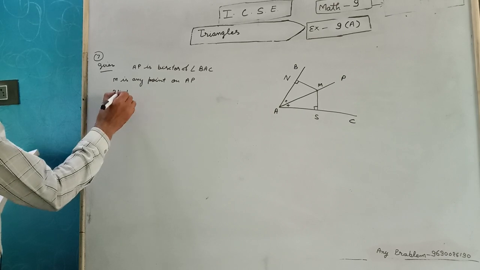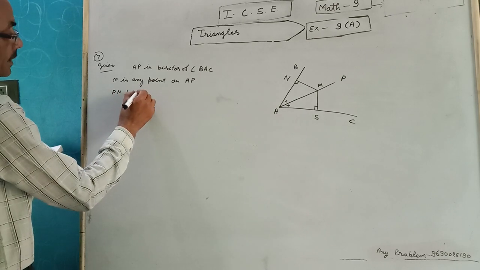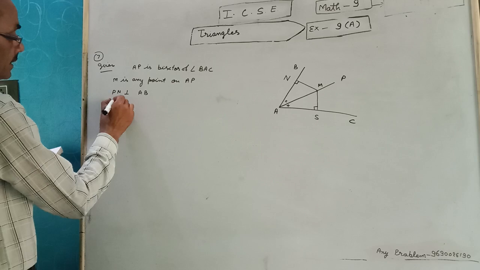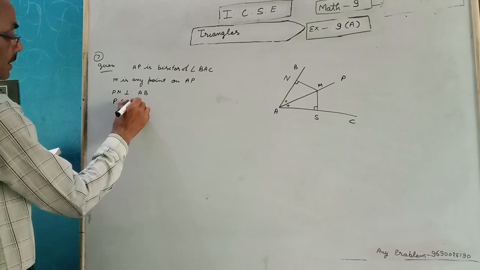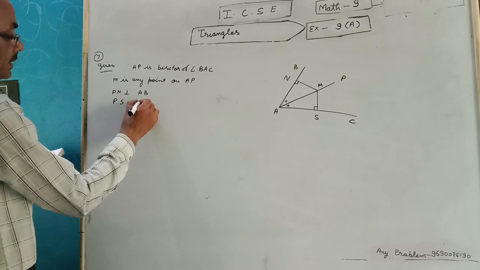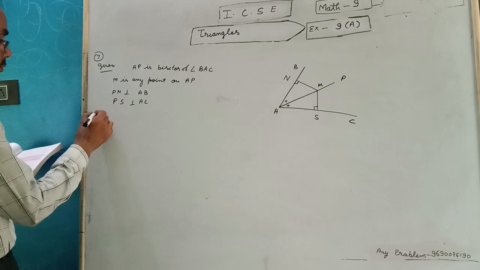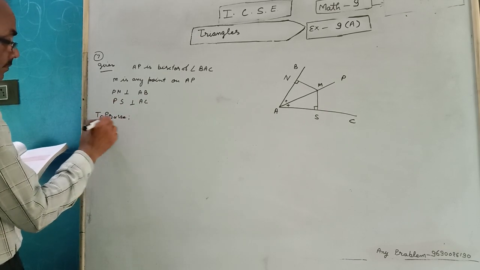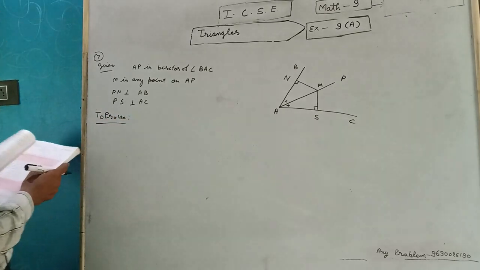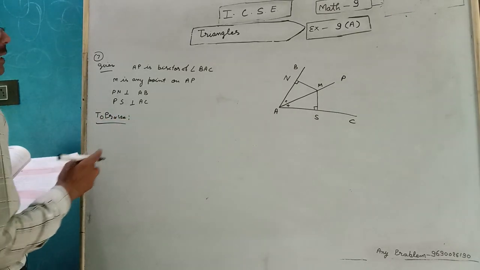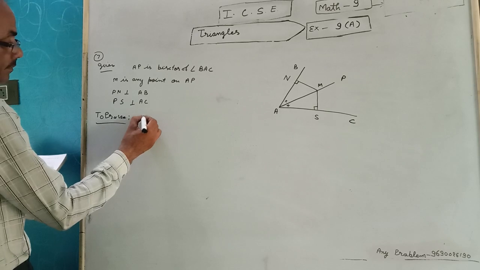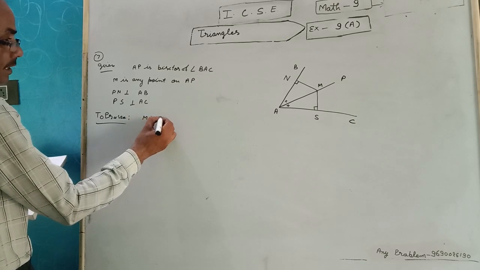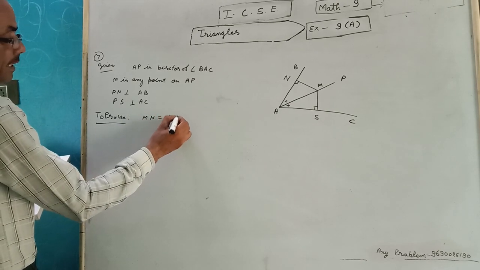PN perpendicular AB and PS perpendicular on AC. To prove is both perpendicular are equal. MN equal MS.